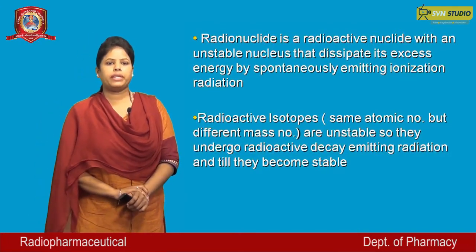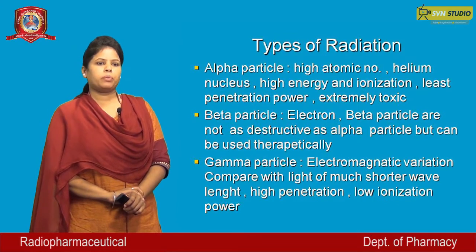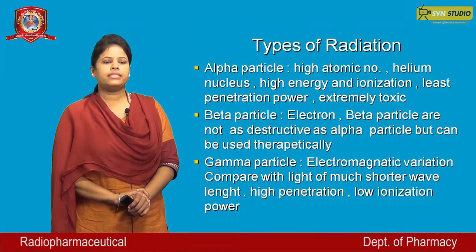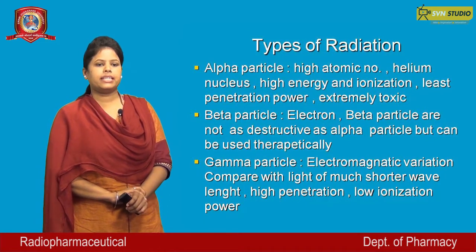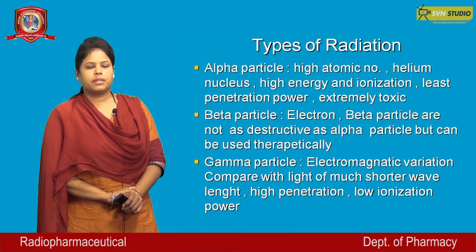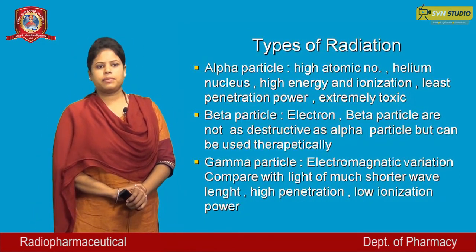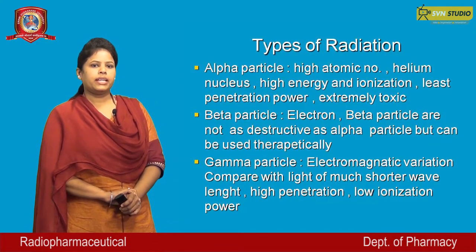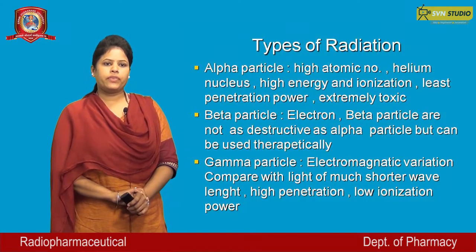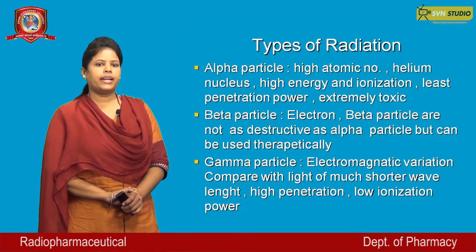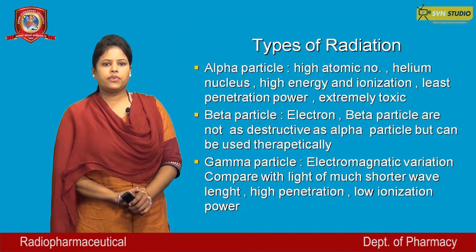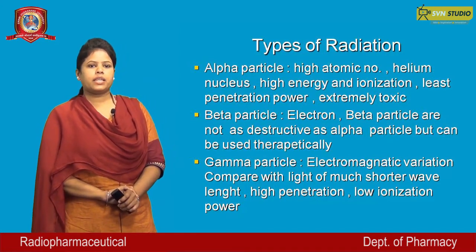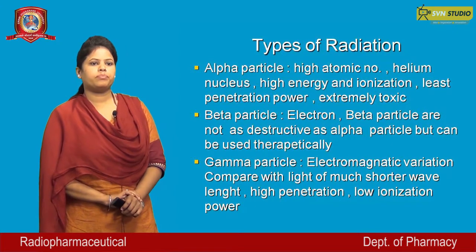Now, types of radiation. There are three types of particles used. First is alpha particle, second is beta particle, and third is gamma particle. Alpha particles have a high atomic number. These are helium nuclei and have high energy and high ionization but least penetration power. These are extremely toxic.